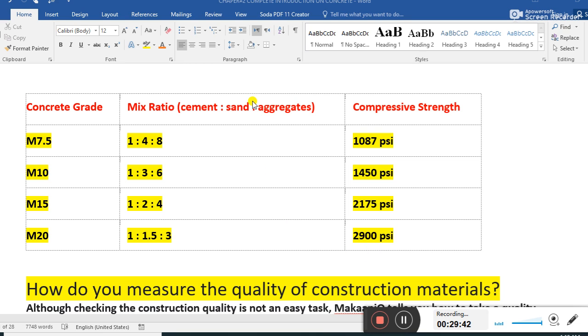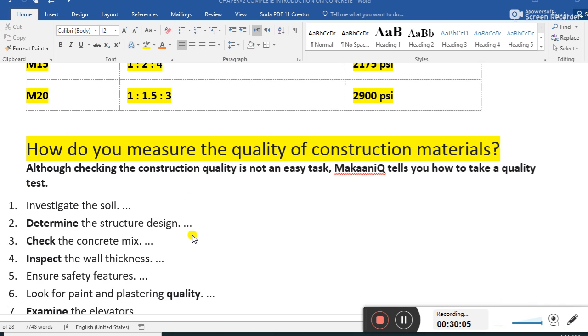Guys, on the previous slide we discussed the minimum strength of concrete to the maximum strength of concrete. The range is between 3000 psi to 5000 psi. For the higher grades of concrete, it goes up to 5000 psi.